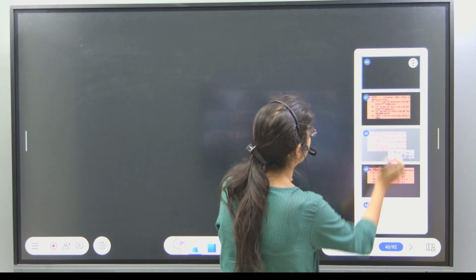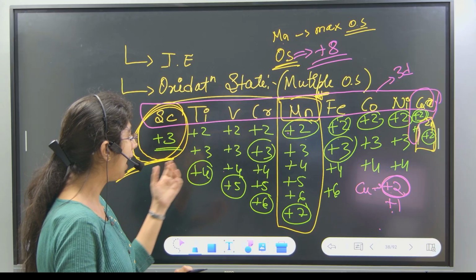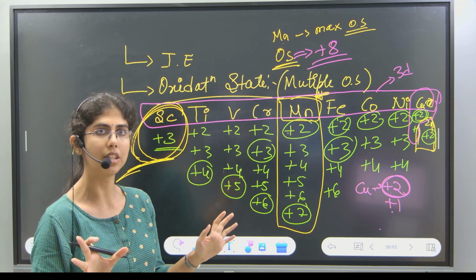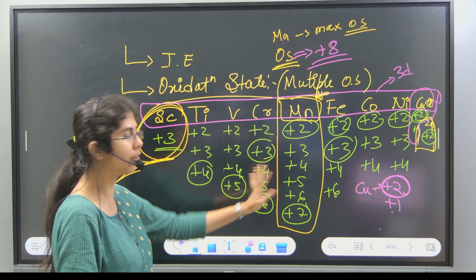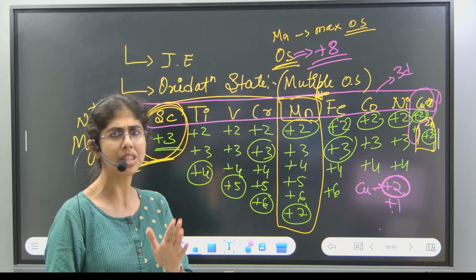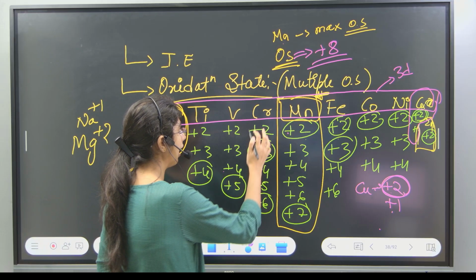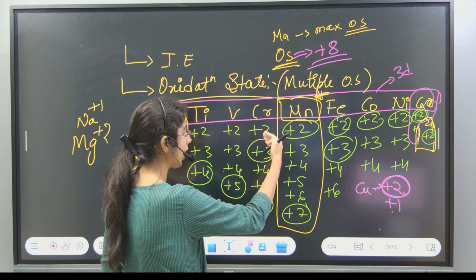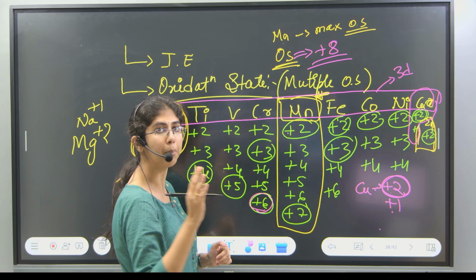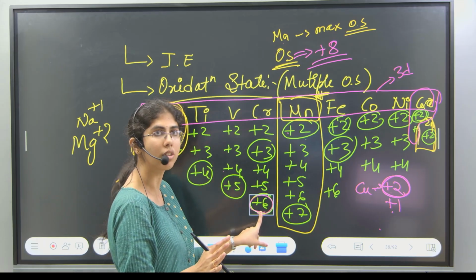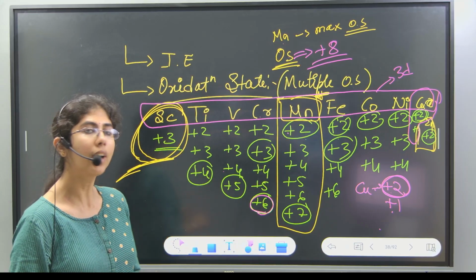Now, look, I have written the oxidation state of a 3d transition metal. Now 4d and 5d transition metals will also follow a similar kind of oxidation state. There will be some variation, but you don't have to worry about that. Now I have chromium, which can show multiple oxidation states, and it can take up a maximum of plus 6 oxidation state. Maximum it can lose 6 electrons.